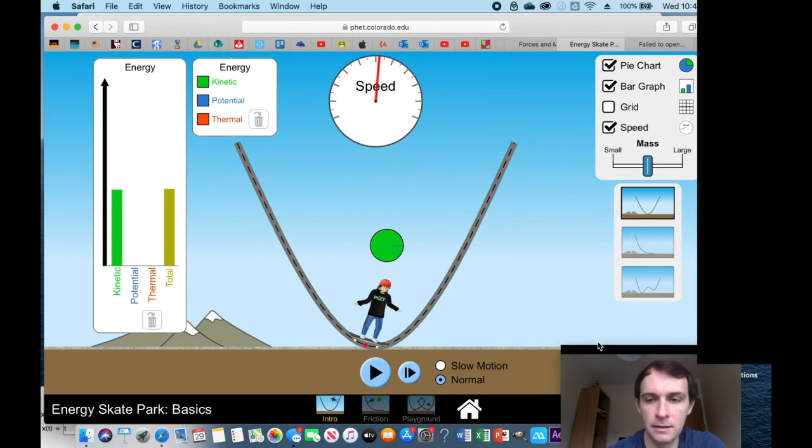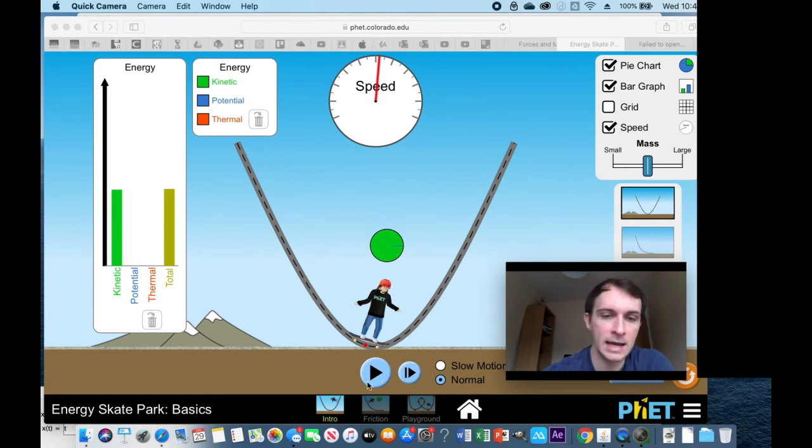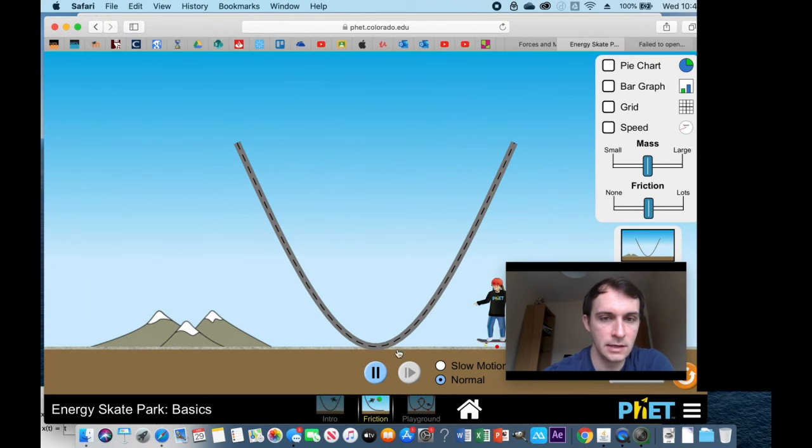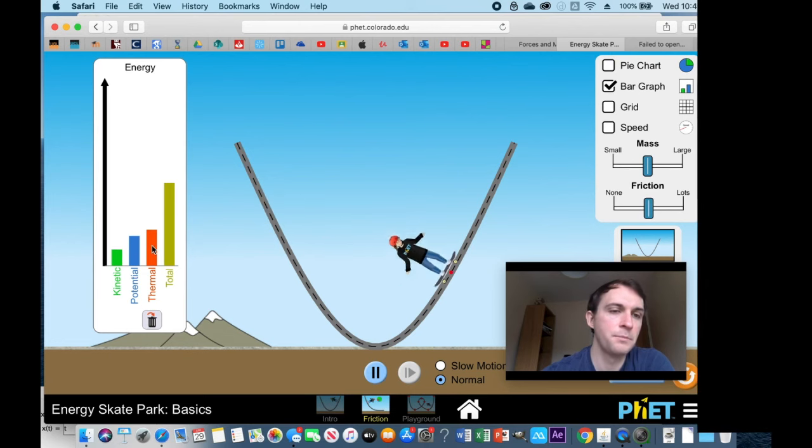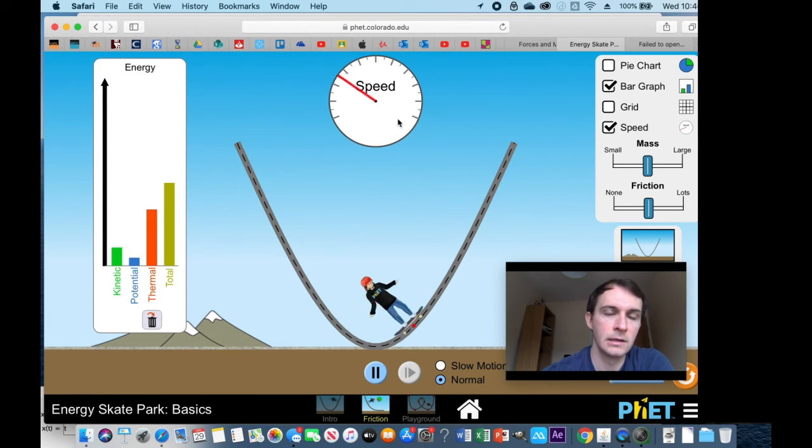Of course, in reality, we have something that's going to slow you down. We call that friction. So in reality, the skater has to keep pedaling. Otherwise she gets slower and slower.